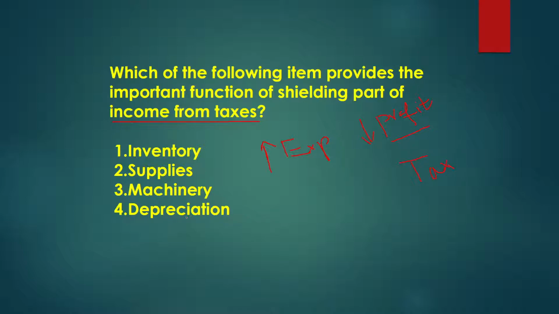The right answer is depreciation, because depreciation is a non-cash payment. There is no actual payment of cash; we only record it in the financial books. So if there are huge non-cash expenses, our profit will be less, and when there is less profit, we will have to pay less taxes. That's why it is also known as shielding part of the income from taxes, or shielding against taxes.